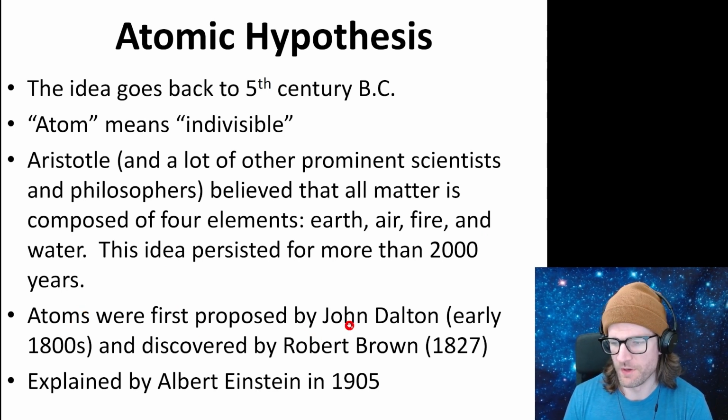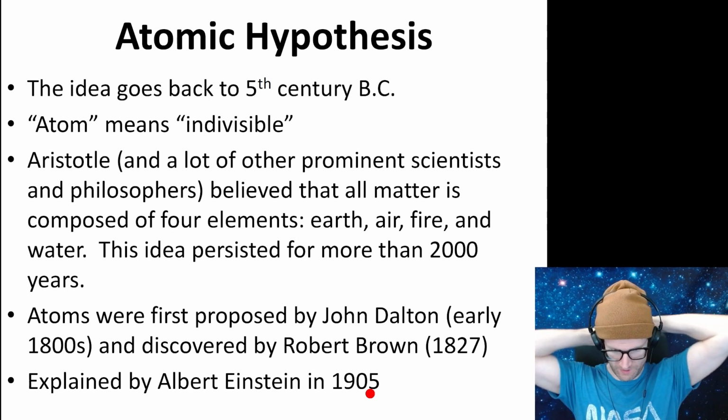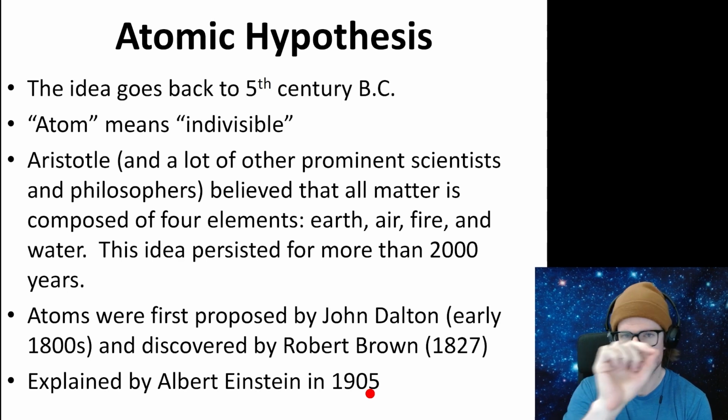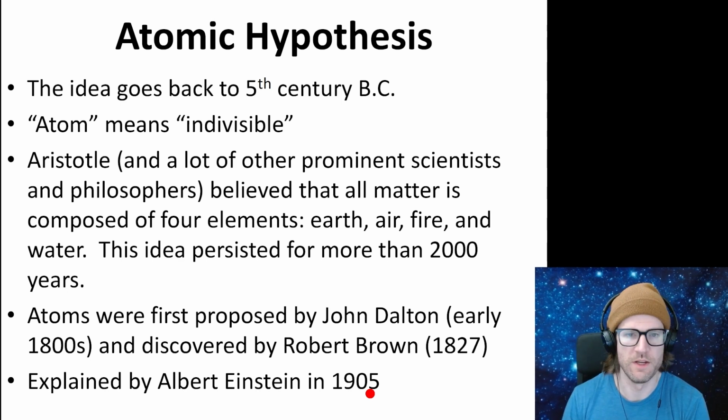Atoms were first proposed by John Dalton in the early 1800s, and their effects were discovered by Robert Brown in 1827. This was explained by Albert Einstein in 1905 using Brownian motion. Brownian motion is the bouncing around of tiny particles in a fluid due to the random motion of atoms. He was able to explain it using the atomic hypothesis.